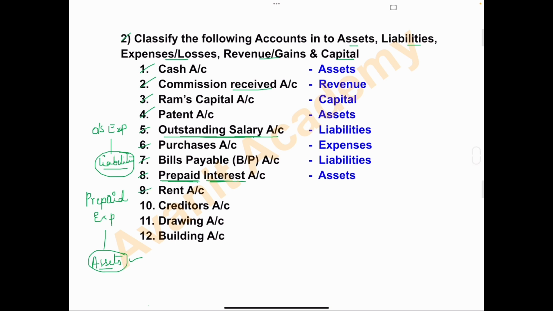Rent account. Rent is an expense. So, rent account, we will write the answer: expenses. Tenth one, creditors account.